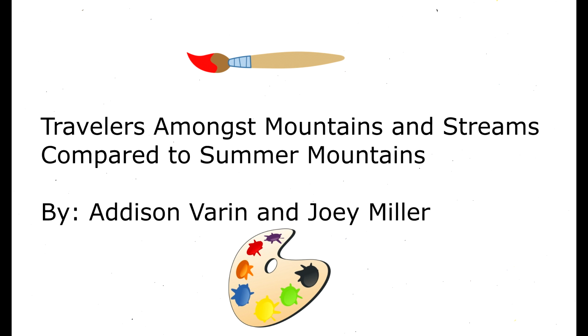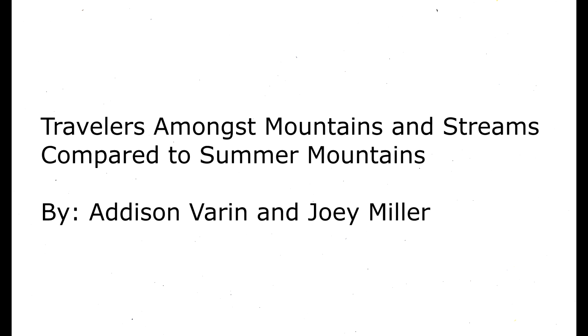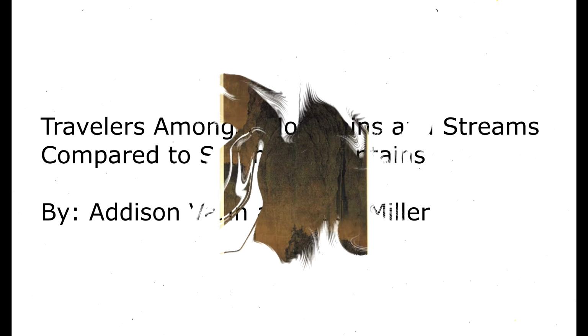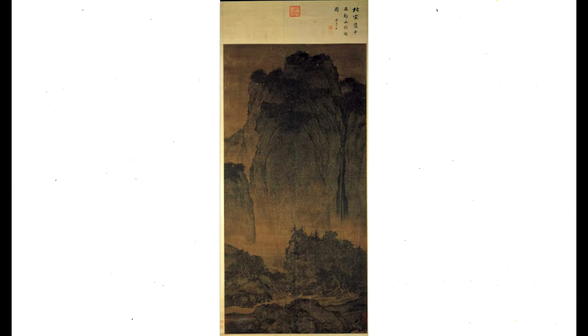Today we will be reviewing Travelers Amongst Mountains and Streams and also comparing it to another ancient Chinese hand scroll titled Summer Mountains. This was painted after a period of disunity known as the period of 5 dynasties in the Northern Song dynasty, when many wars were going on to claim China.